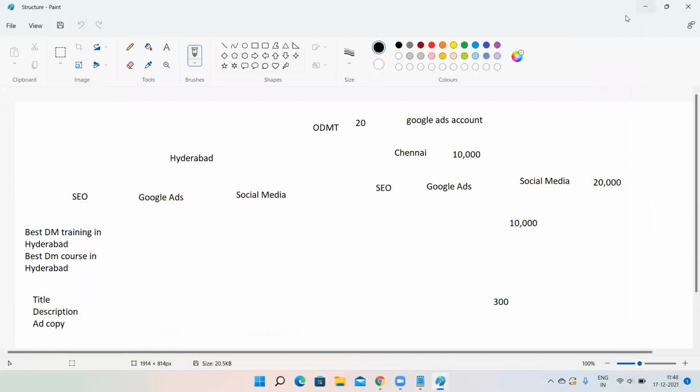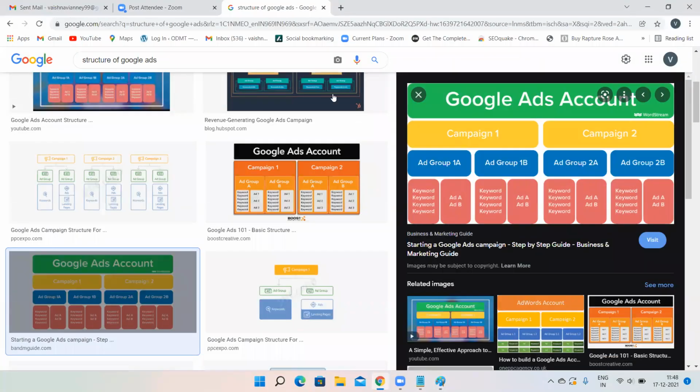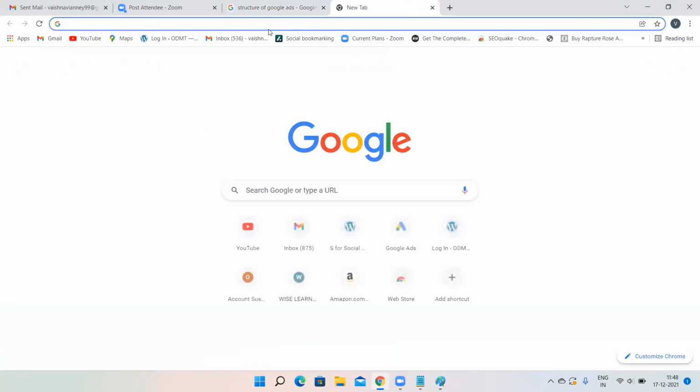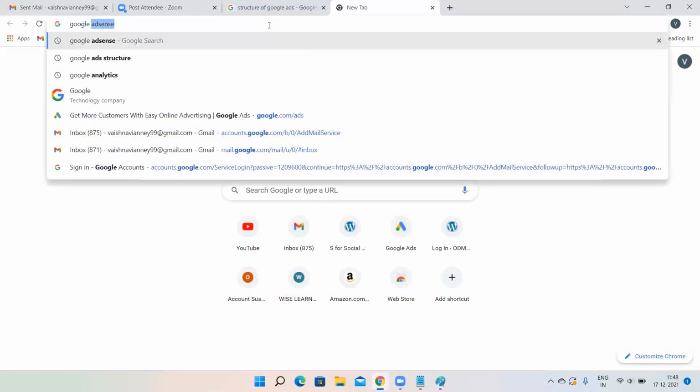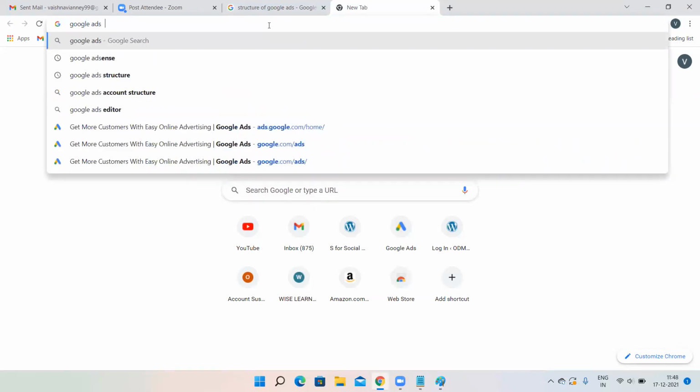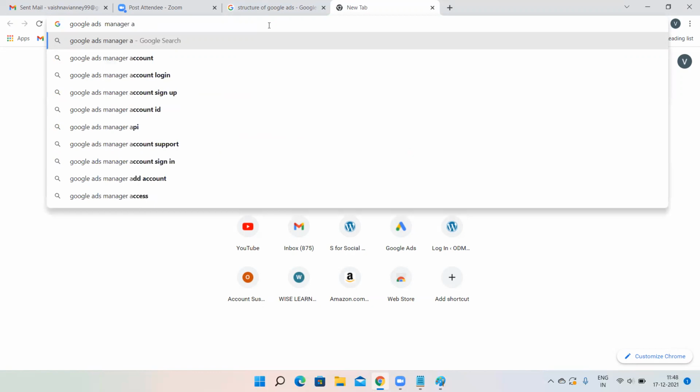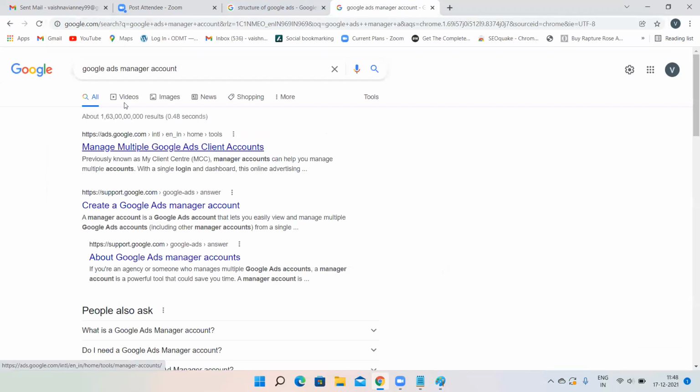But I'll just show you how to create a manager account. To create a manager account, you can search like this: Google Ads manager account. There is no difference between a normal Google Ads account and a manager account. So there is no need to create a manager account, but to show you, I'm just showing.